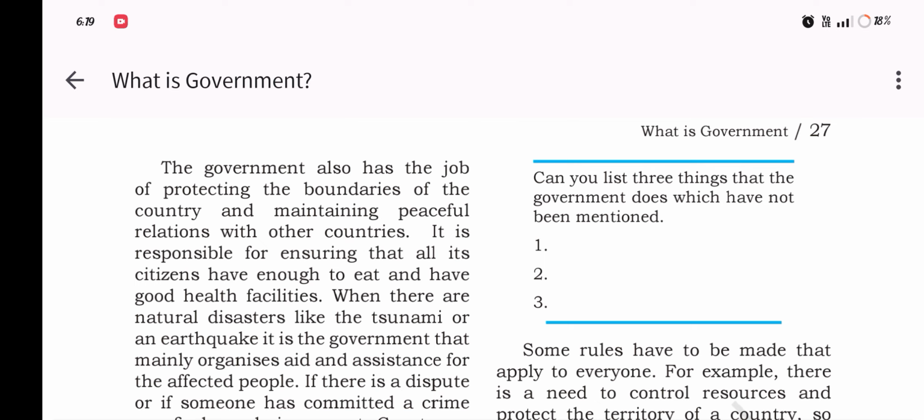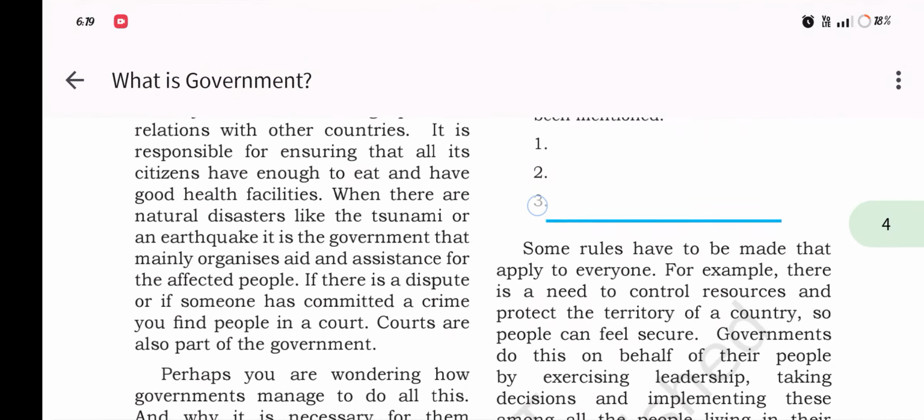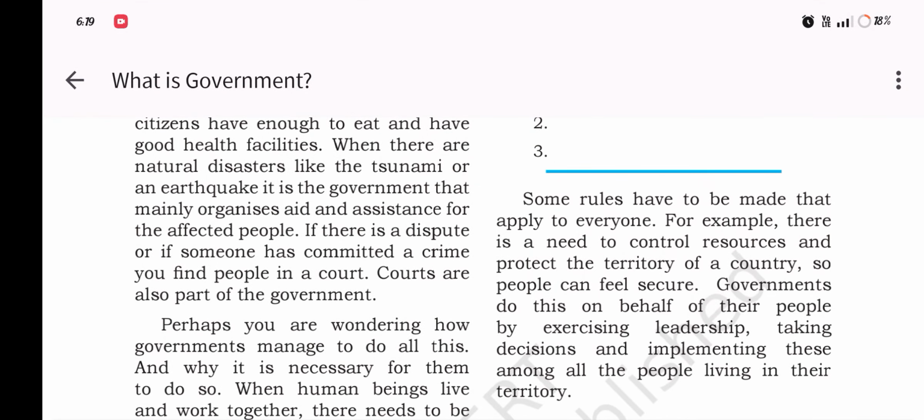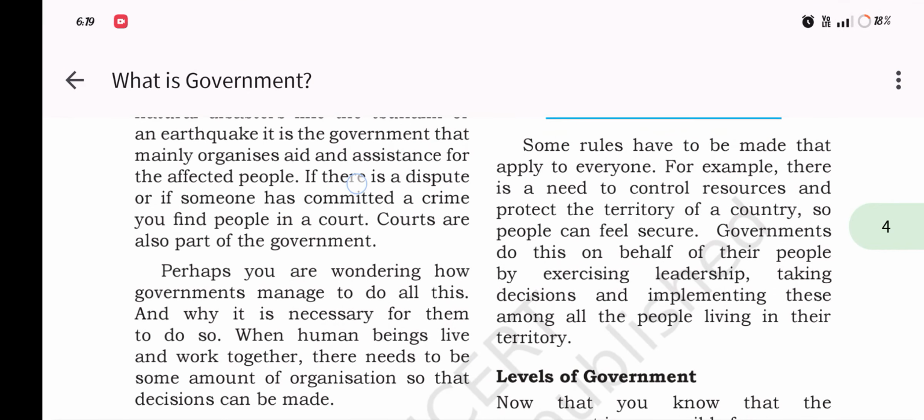When there are natural disasters like tsunamis or an earthquake, it is the government that mainly organizes aid and assistance for the affected people. If there is a dispute, or if someone has committed a crime, you find people in the court, also part of the government.